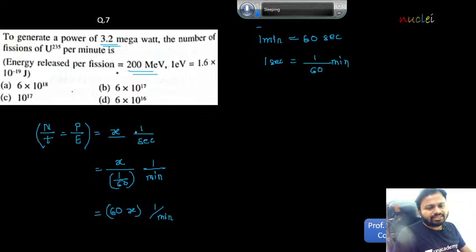You are getting the answer yield, it will be 1 over second. Okay, later on you will multiply by 60. Now you all are clear why are we multiplying by 60? Because 1 second means 1 over 60 minute. Okay, second is in the denominator, म्हणून आपण denominator मध्ये multiply केला आहे 1 over 60. But now the 60 is in the denominator of denominator, so it will shift in the numerator. So answer will be 60x. Okay, everyone, are you clear?